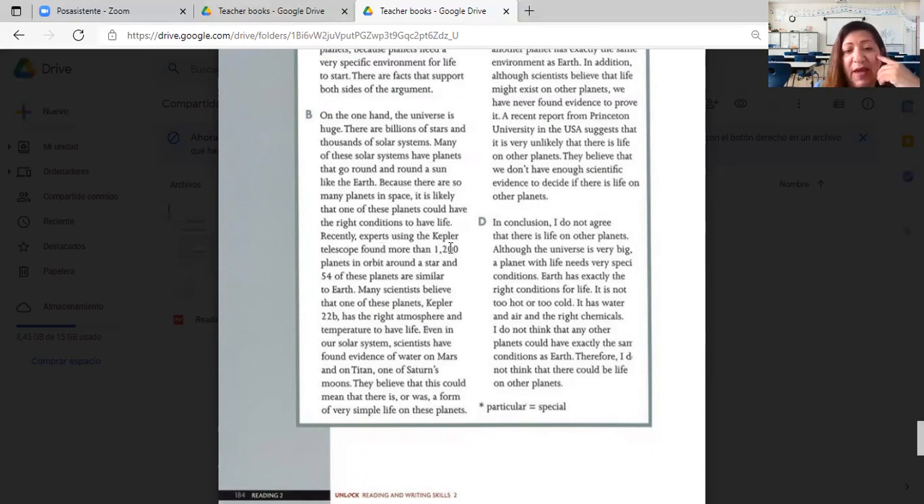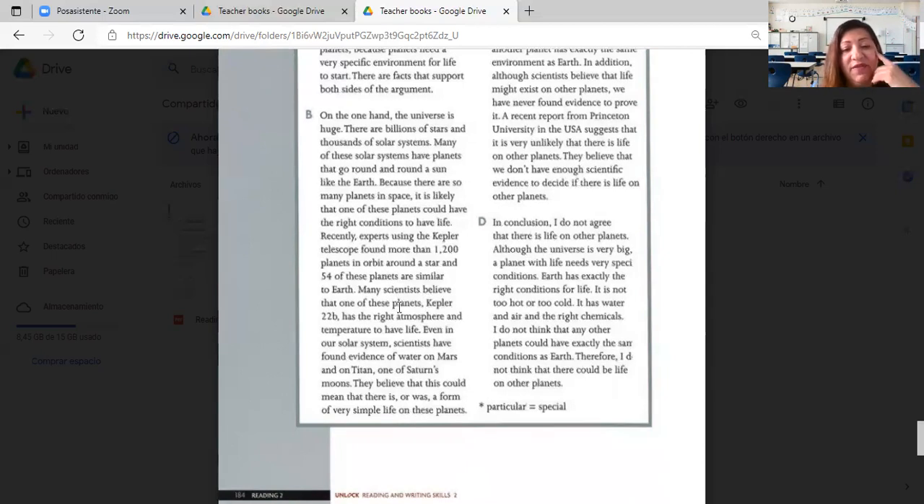Recently, experts using the Kepler telescope found more than 1,200 planets in orbit around a star, and 54 of these planets are similar to Earth. Just imagine. There are similarities, right? There are conditions that could, I'm not saying that there are, I'm saying that could lead to real life forms, different life forms, but life forms at the end.